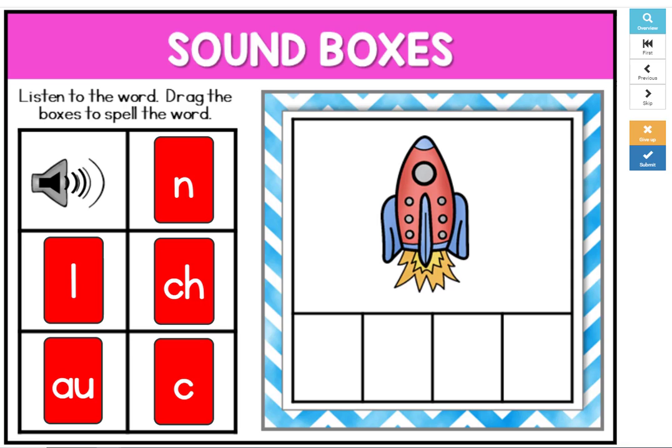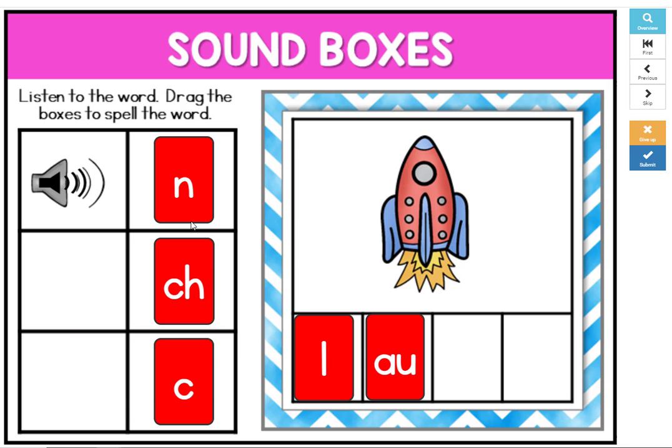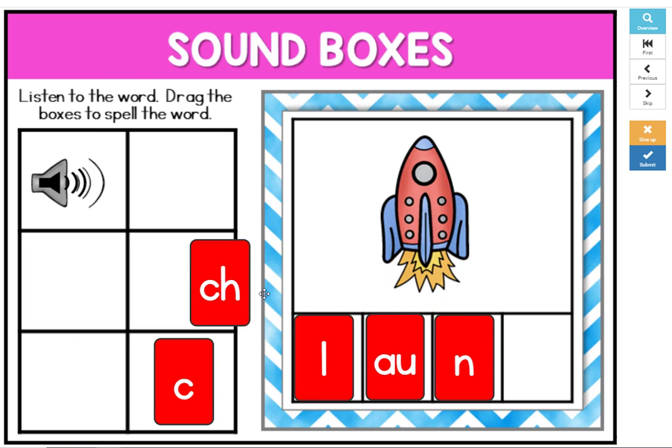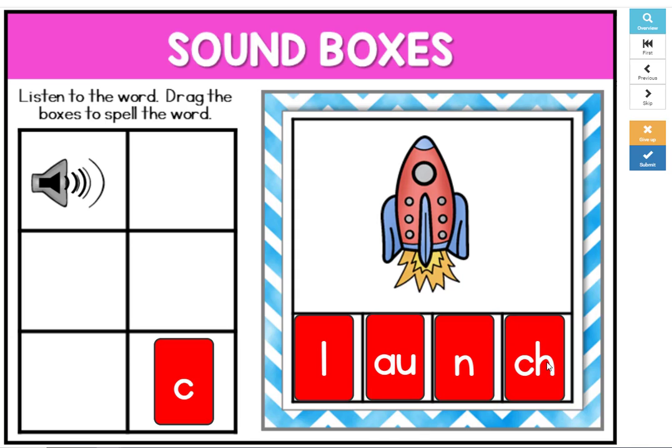Now let's use the sounds we hear to spell the word. L, ah, ch. Notice two of the boxes have more than one letter. AU says the sound ah, and CH says the sound ch. We do not hear k, do we? So when you're finished adding the letters, click on the speaker to see if you're correct.